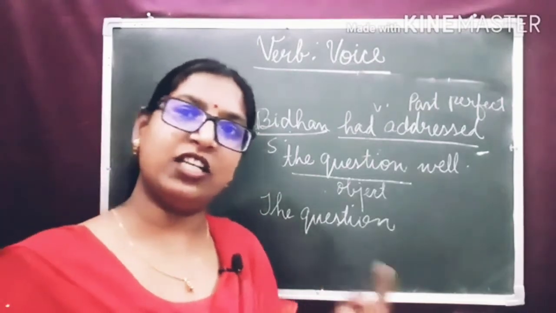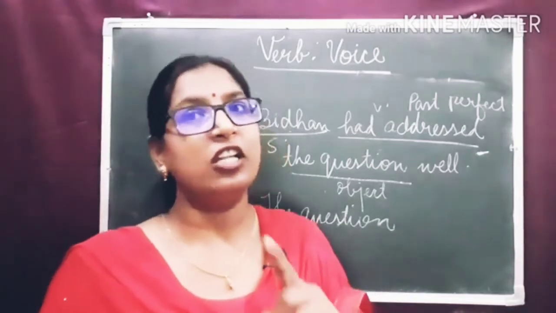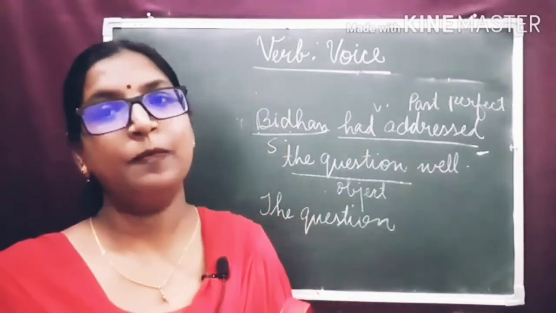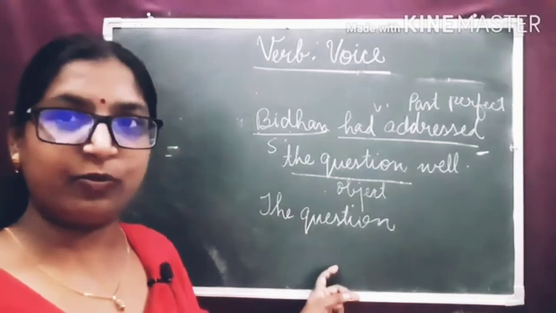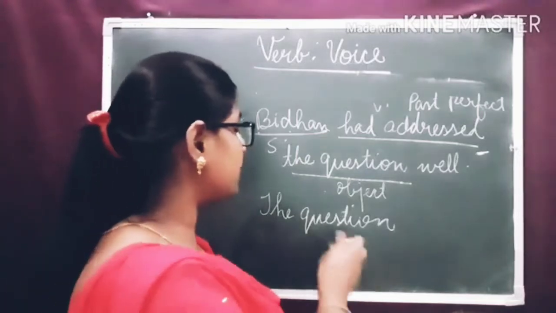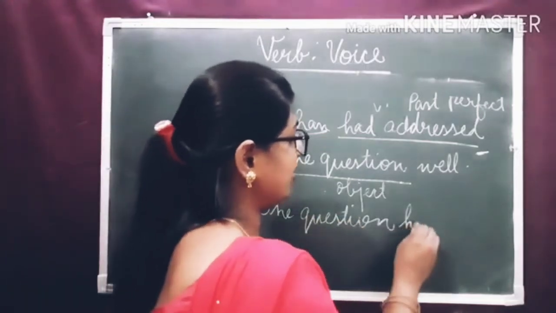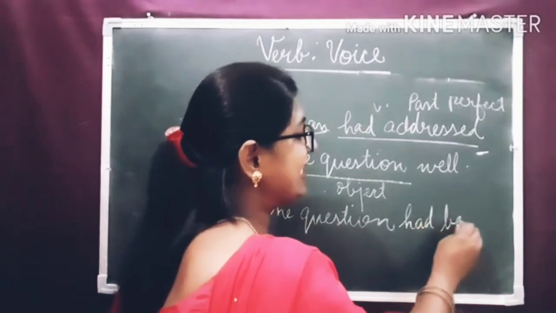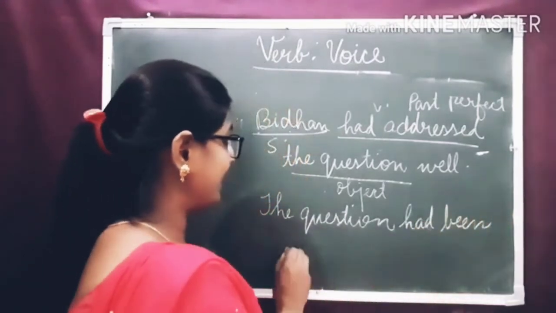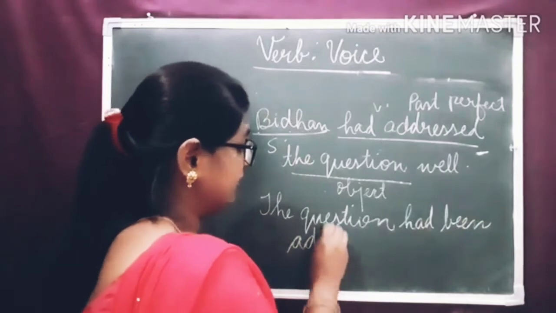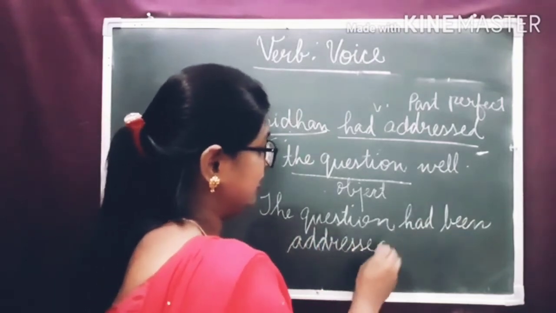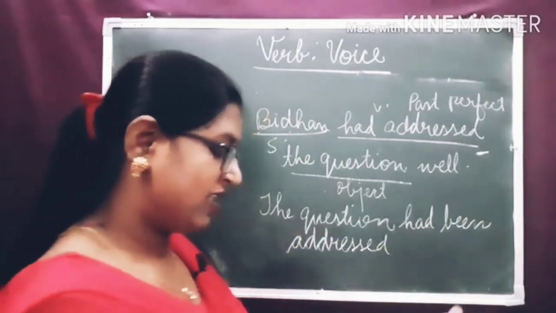Whether the subject is singular or plural, we use the helping verb had in past perfect tense. Clear? So the question had been addressed. Had been addressed well.